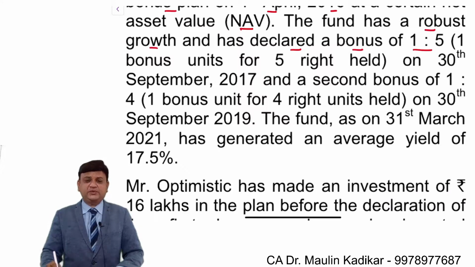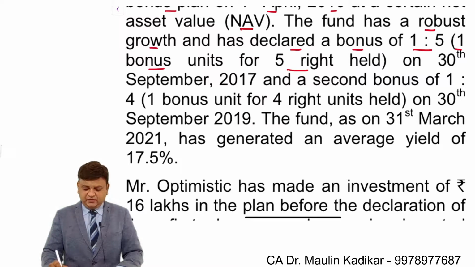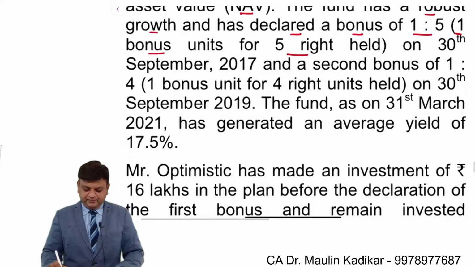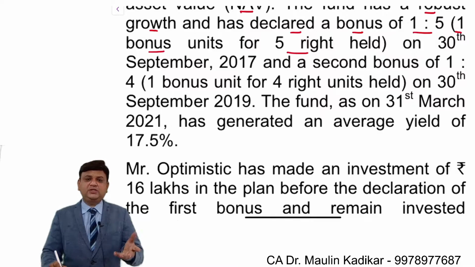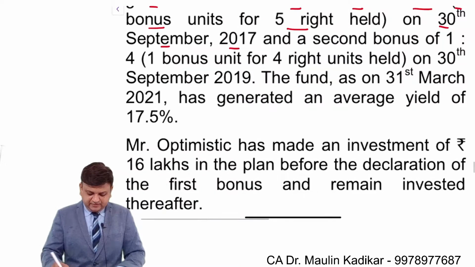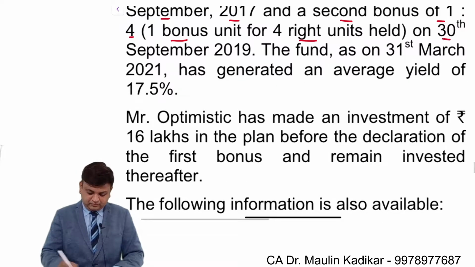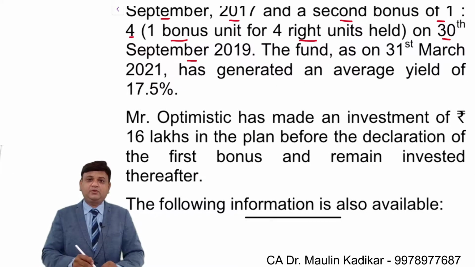They have very well explained that one bonus unit for every 5 units held means for every 5 units you will be provided with one bonus unit. On 30th of September 2017, and a second bonus of 1:4, so one bonus unit for every 4 units held, on 30th of September 2019.